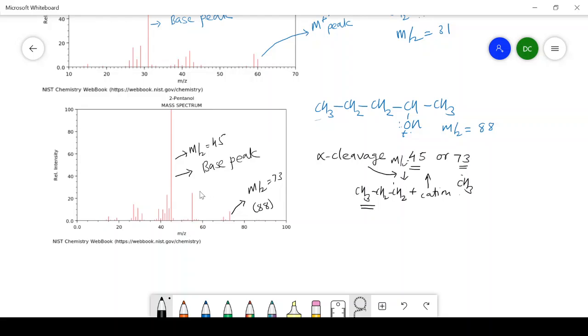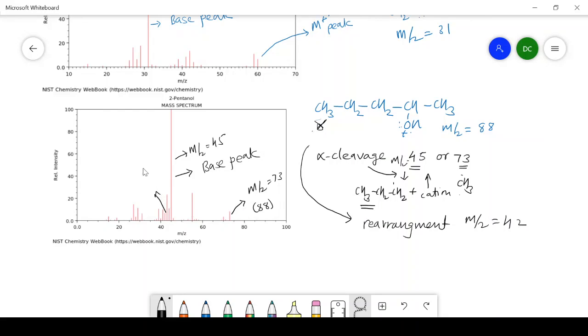Now this 2-pentanol also contains gamma hydrogen, and due to the gamma hydrogen it will show rearrangement, and we get a peak at m/z value 42.